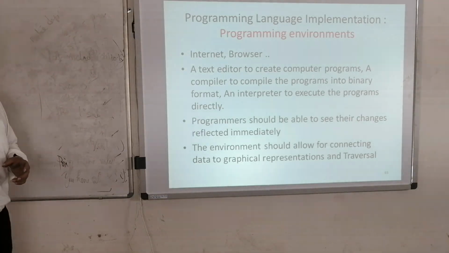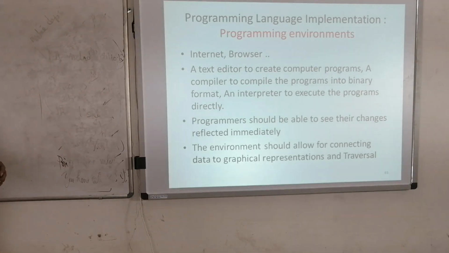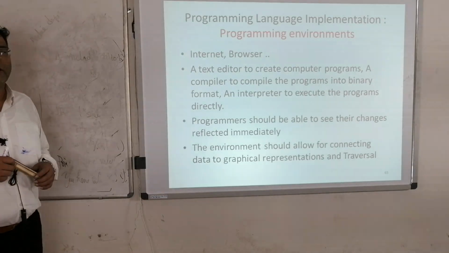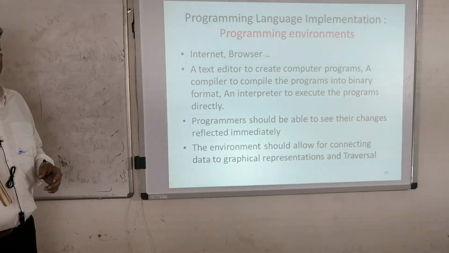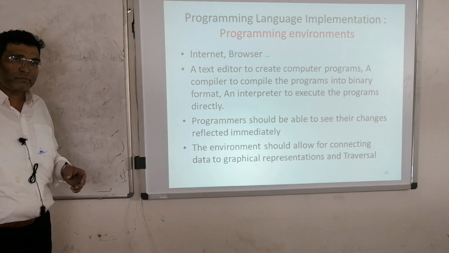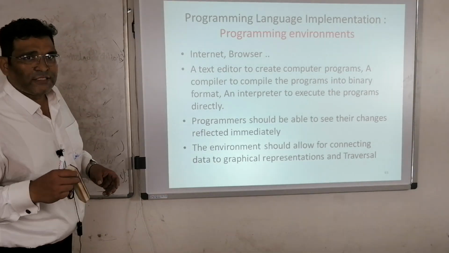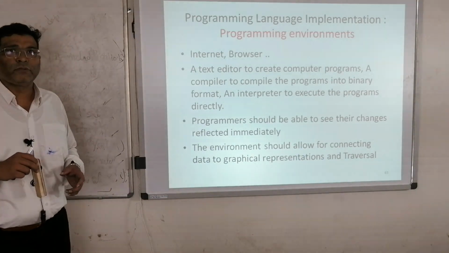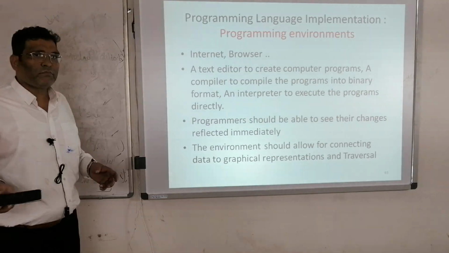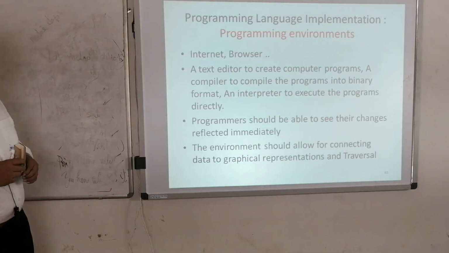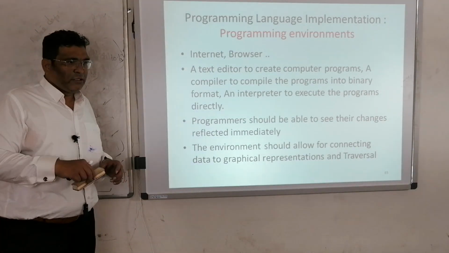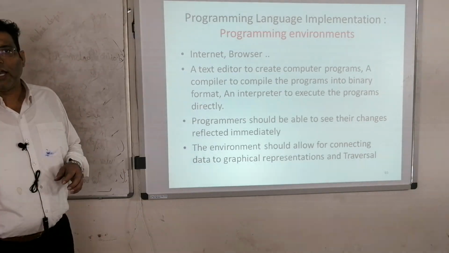If you have a system but don't have internet, then it is no use. If you have internet but you don't have a browser, there is no use. So the same way here also, there is an environment required.